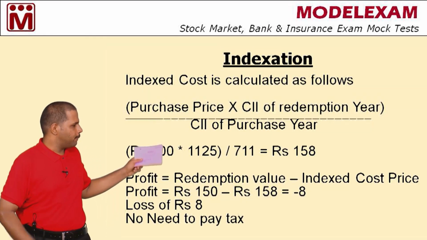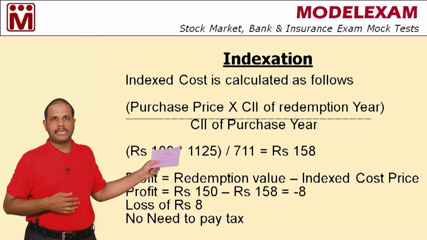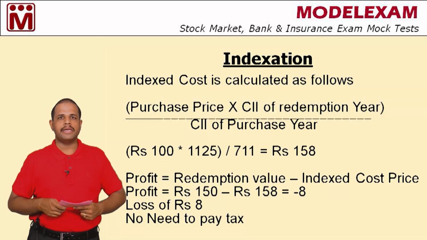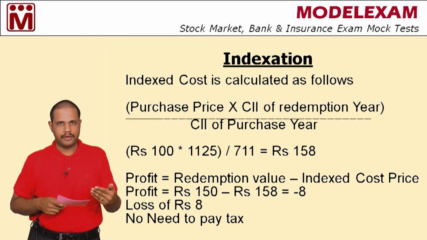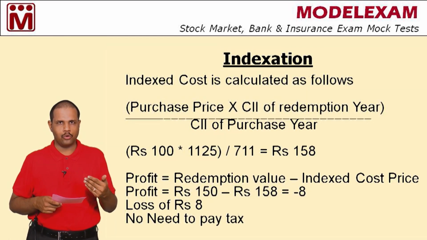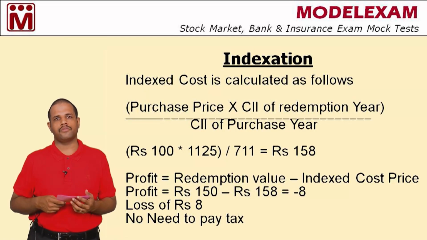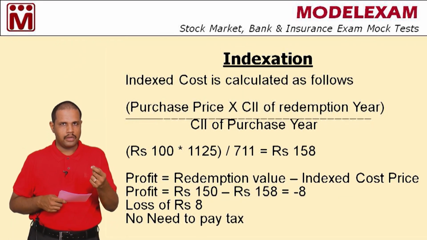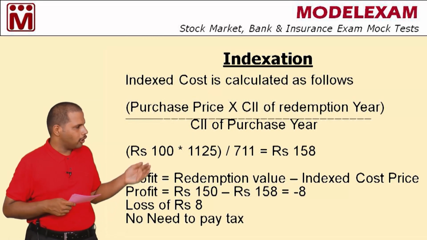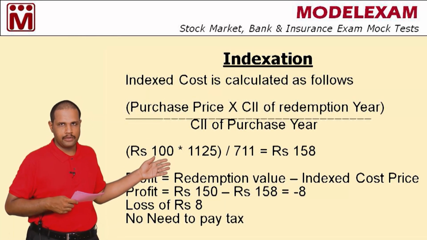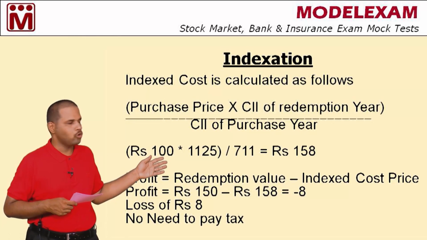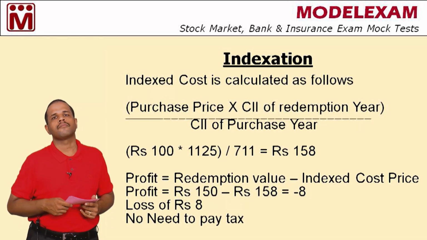Purchase price multiplied by the CII, the cost inflation index number of the exit year, or the year during which you redeemed your units. You will get an answer and you divide it by the cost inflation index of the entry year, or the year during which you bought the units.